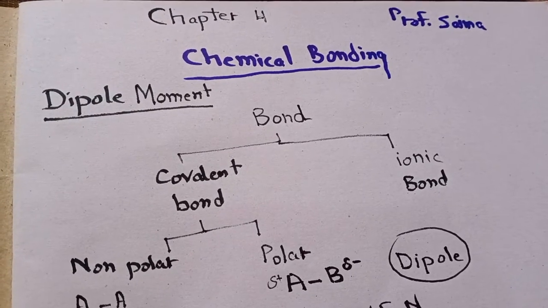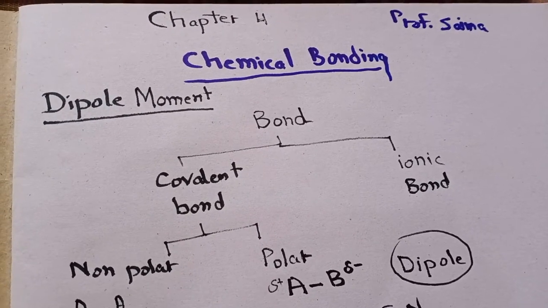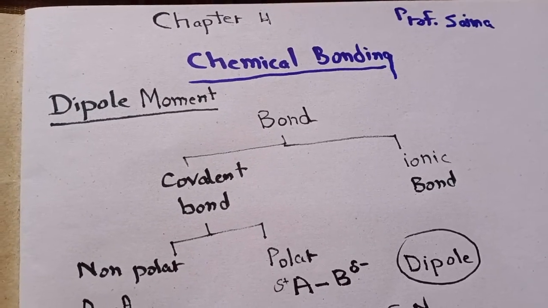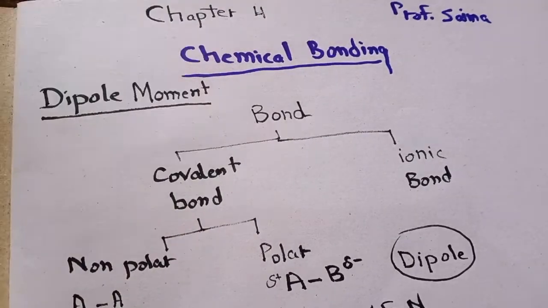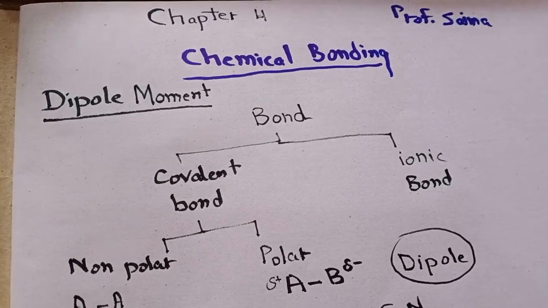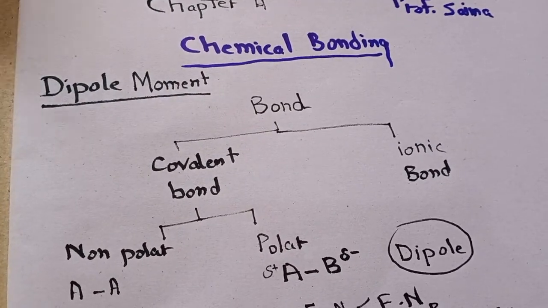We have already discussed chapters 2, 3 and 5. Now this is the last one which we have to discuss. Chemical bonding is the chapter. As the title indicates, we have to discuss bond formation.